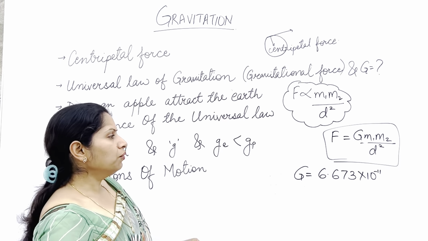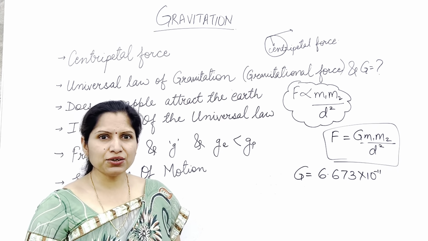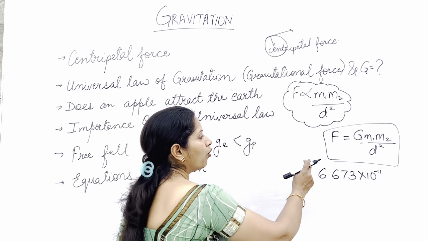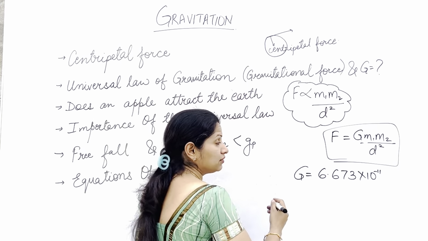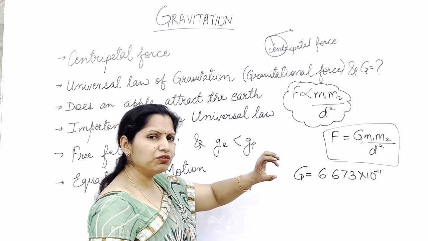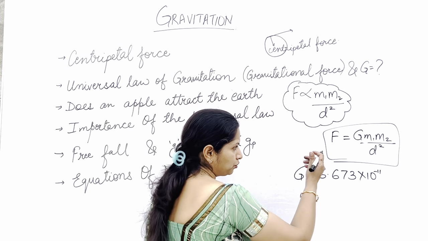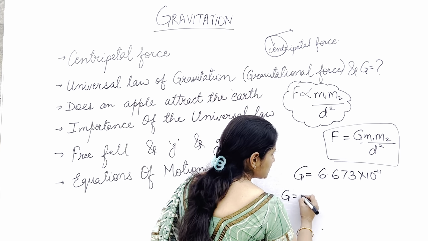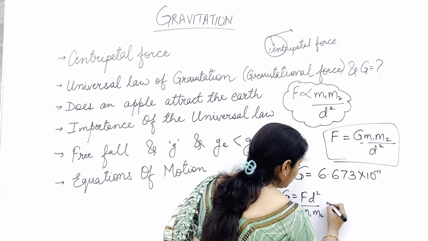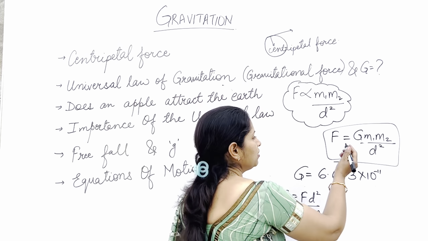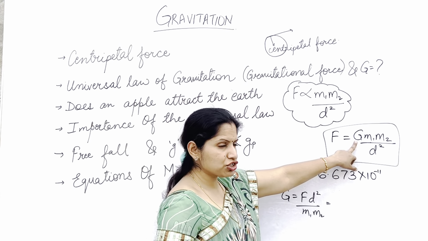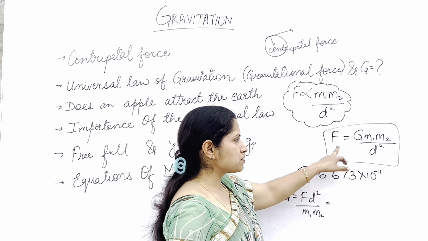Okay, so now we will calculate the SI unit of capital G. That is another very important question for your exams also, what is the value of this capital G, what is the unit of this capital G. So no need to remember that, just remember this formula and we'll be able to find out the unit of capital G. I can write capital G is equal to F into d square upon M1 M2. Everyone agrees with that? I have just rearranged this formula. So I have to calculate the value of capital G, universal gravitational constant. So I have just cross multiplied that.